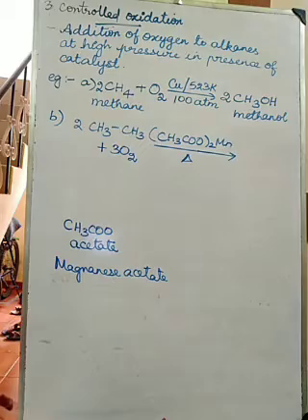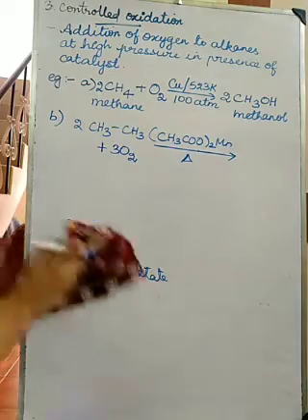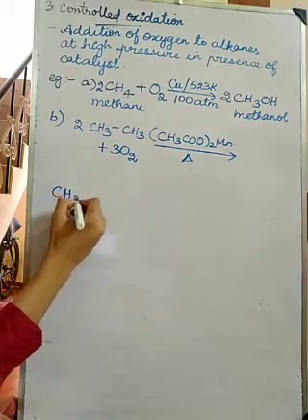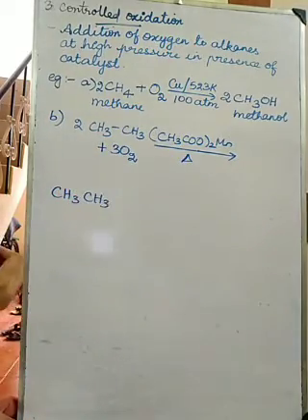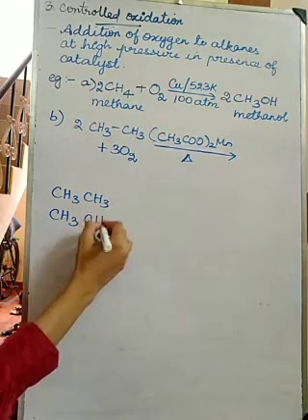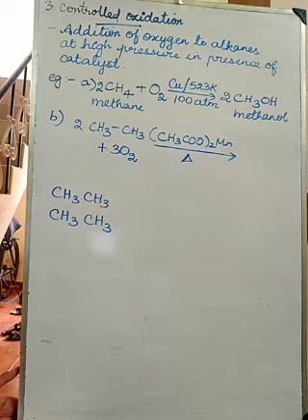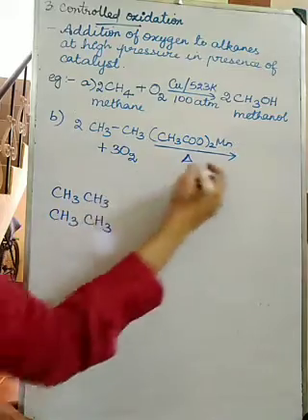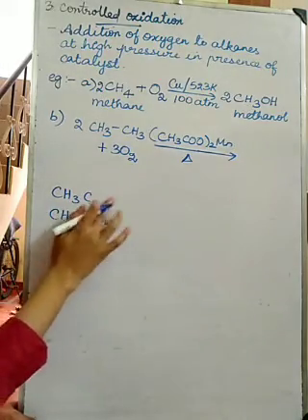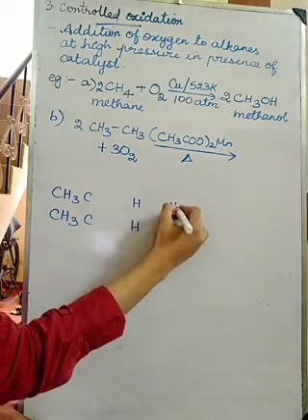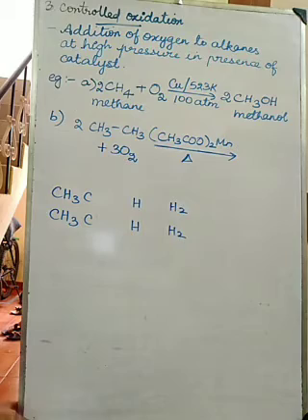So at high temperature and pressure, what will I get? I have 2 CH3CH3. I write CH3CH3 and another CH3CH3, with 2 hydrogens remaining in each.